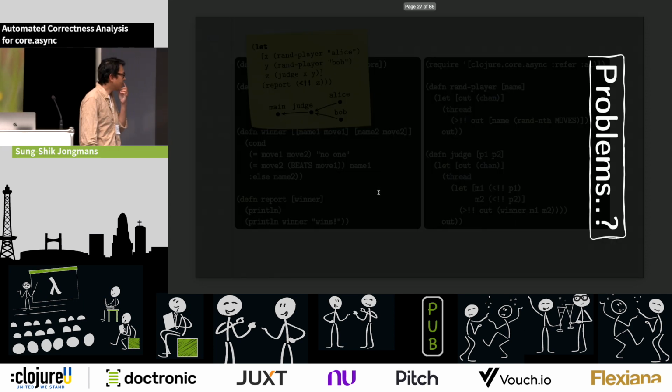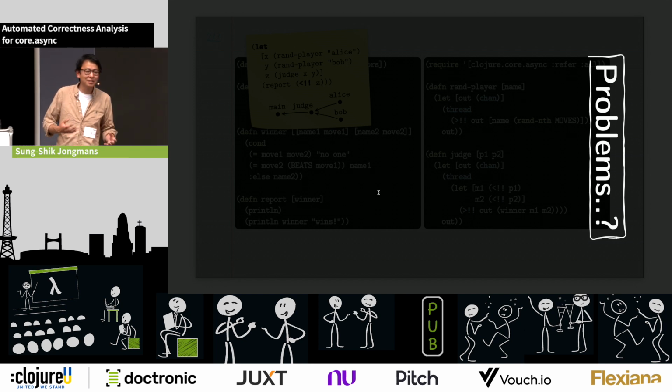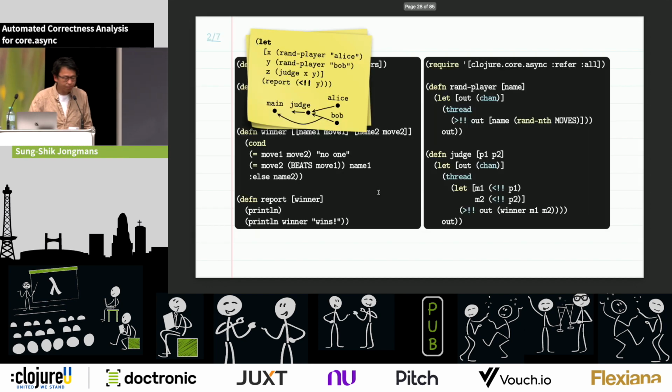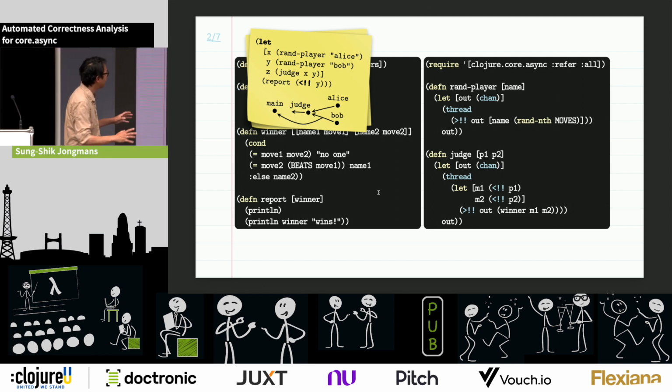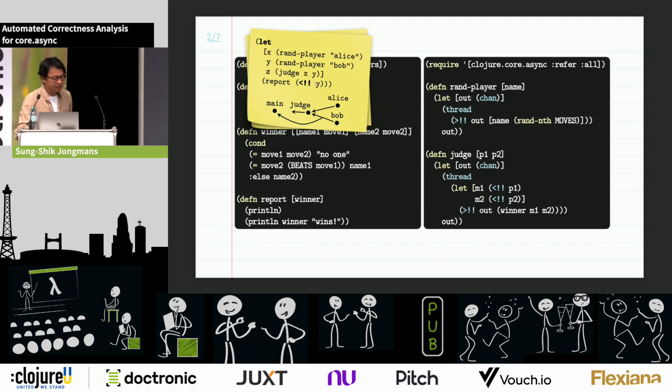So what kind of problems can you encounter when you use core.async in this way? So what kind of programming mistakes can you make? And I think there are two categories of mistakes. The first category is the kind of mistakes that you get when you get the wiring wrong. So here in this case, the main thread is supposed to read or receive from Z. But here, I made a mistake. I let it read from Y.